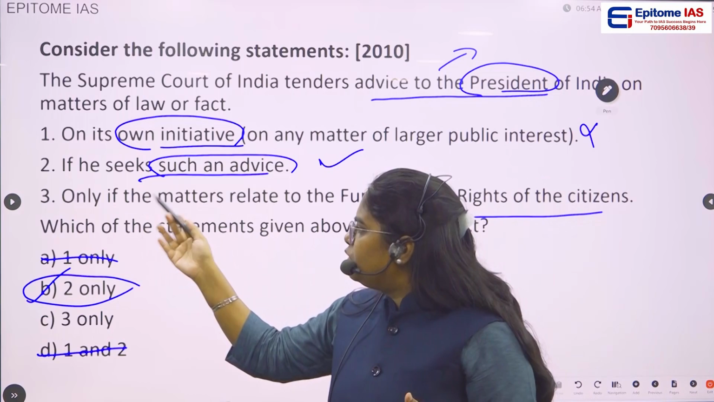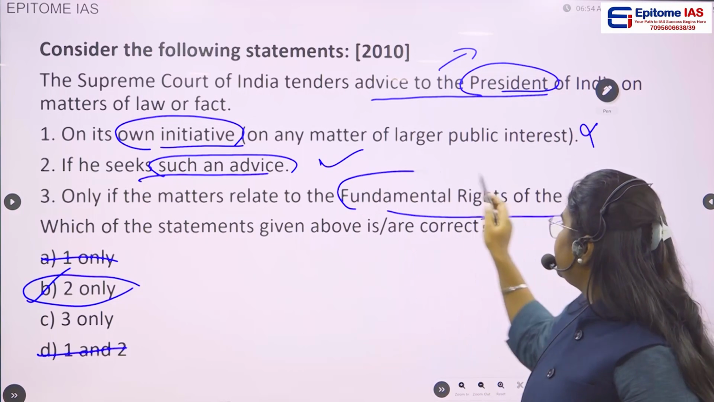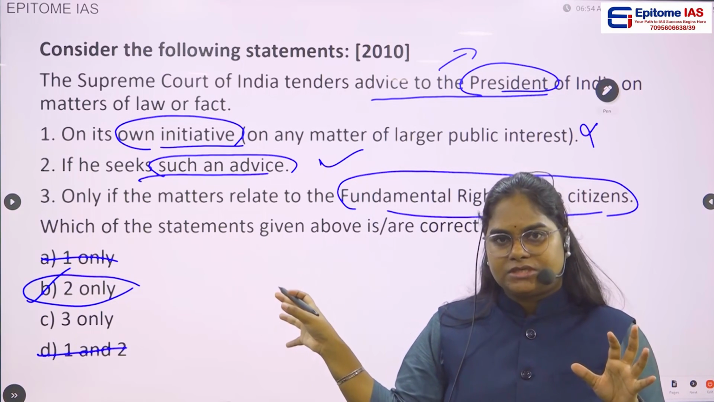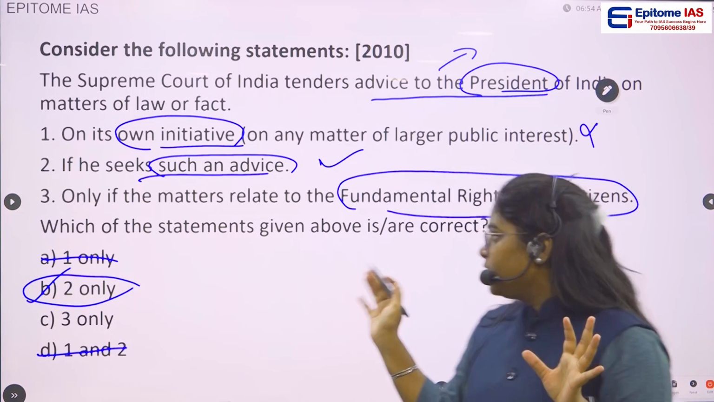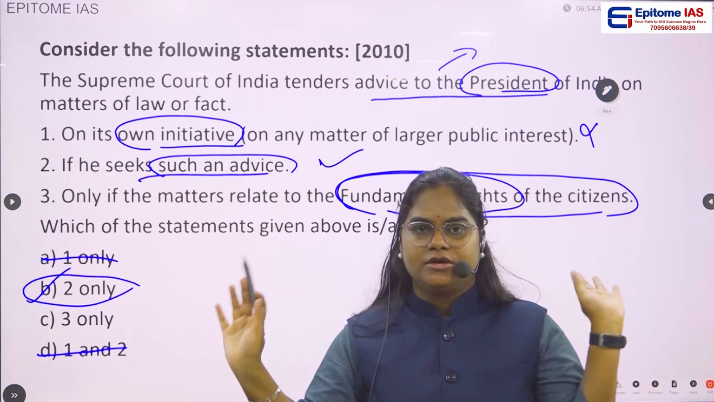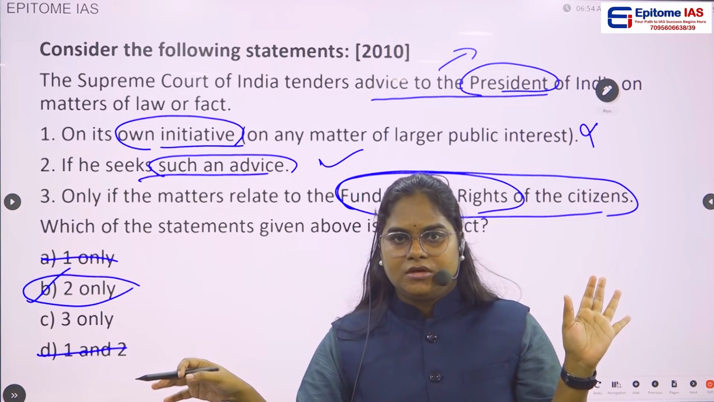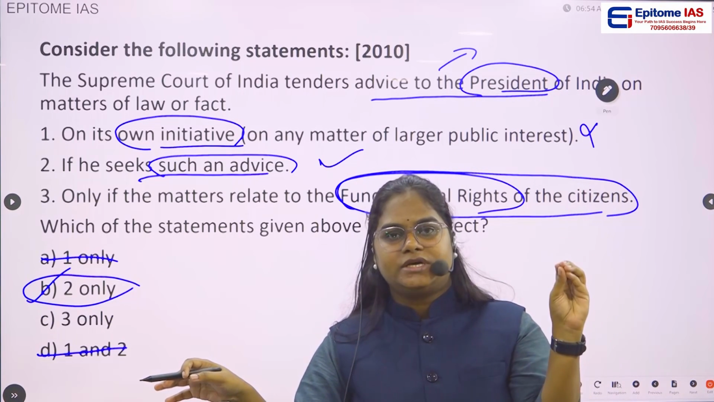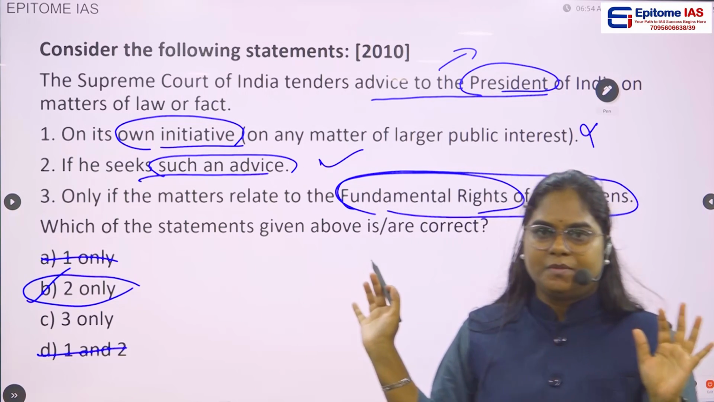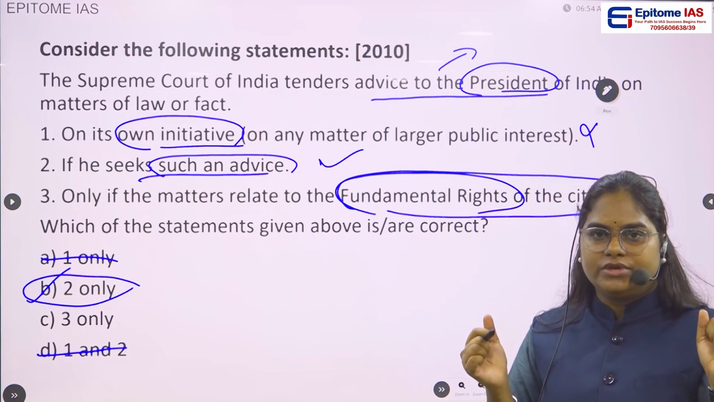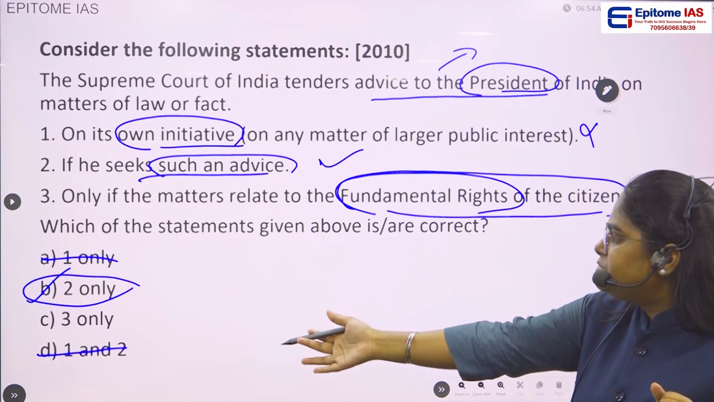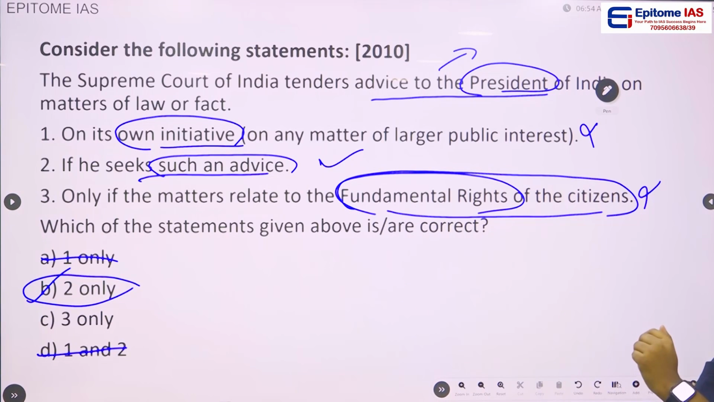And if you see 3, only if the matters relate to the fundamental rights of the citizens. Technically, this advisory jurisdiction not necessarily only contains the fundamental rights. It contains a larger amount of provisions. Whenever the President has a doubt regarding any legal matter, regarding the Constitution, the Supreme Court has the power to give that particular advice. Okay, so this particular statement is a wrong statement. Answer is option B, 2 only.